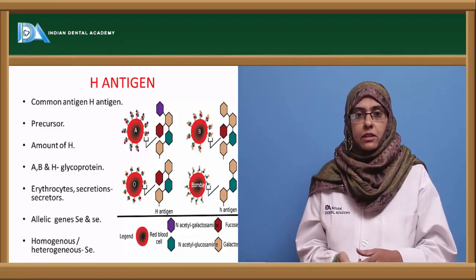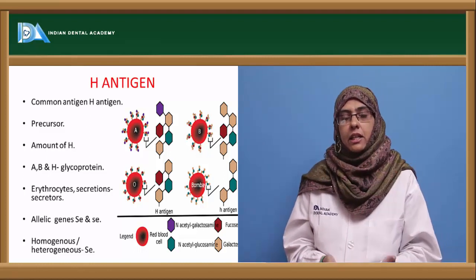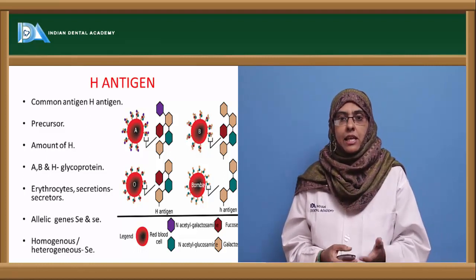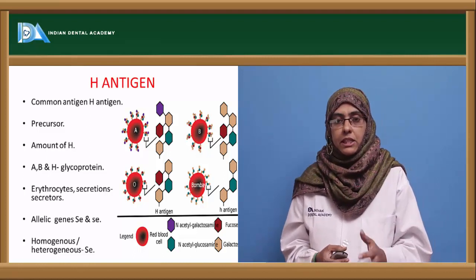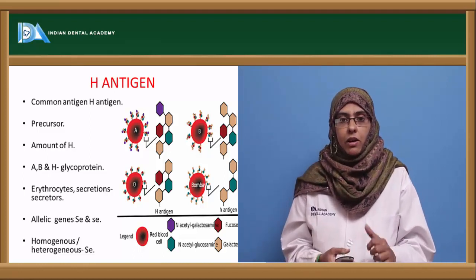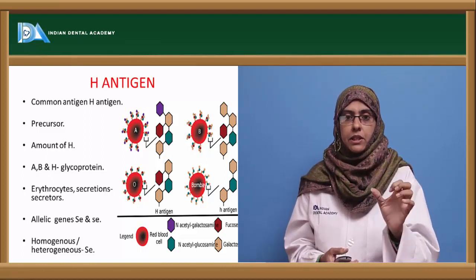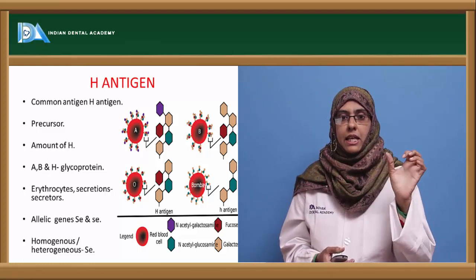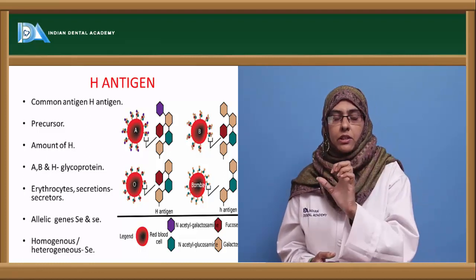It is not only secreted by the erythrocytes, but is also seen in various secretions such as saliva and tears. So individuals who express this antigen are called secretors, and they are usually seen in patients with the alleles or genes Se, capital SE and small se, that is dominant and recessive.